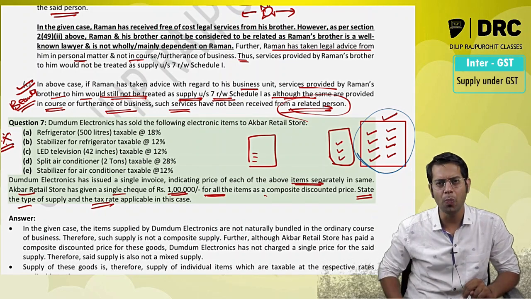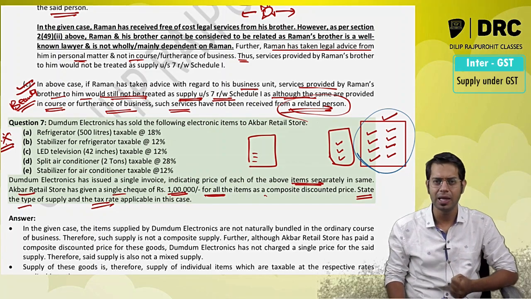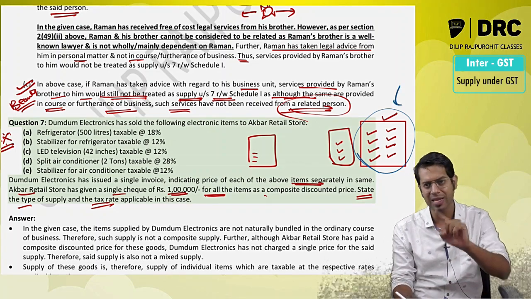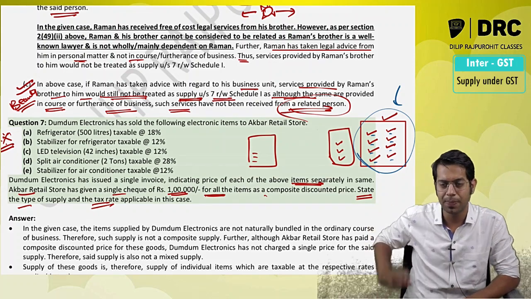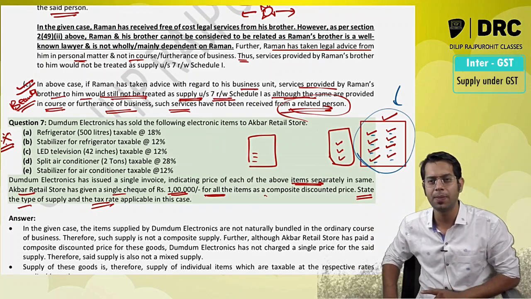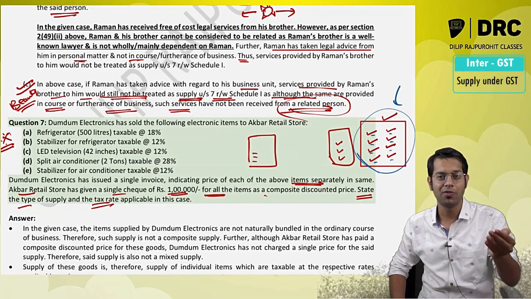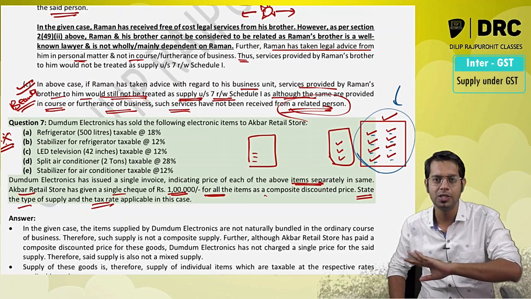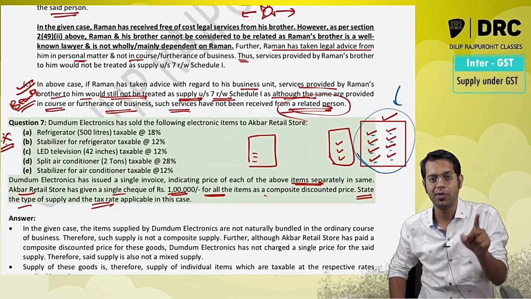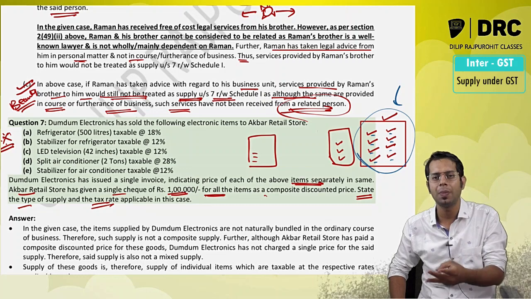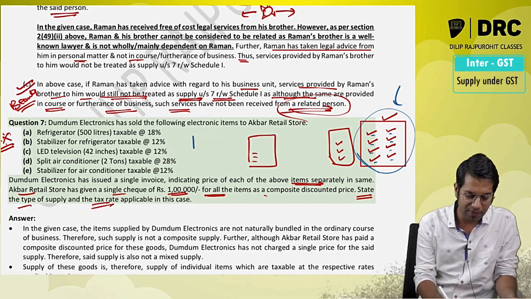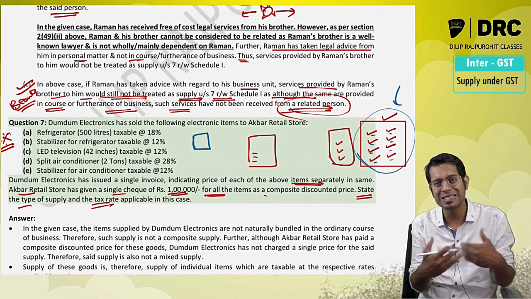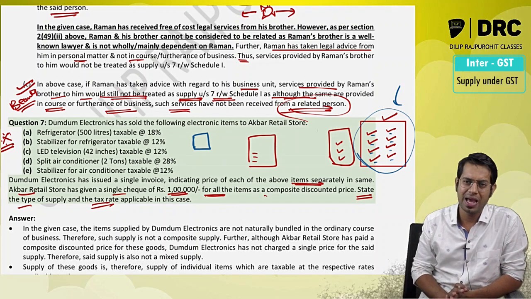Sir, why will I treat this as composite or mixed supply? Sir, I have purchased all these products separately. Correct. And for this you are going to make one single payment. Correct, sir. Now these items are separately listed over there, and GST also is charged separately. Just because a single invoice is given for multiple items sold at a time, it does not mean it is a composite or mixed supply. To check whether it is a composite or mixed supply, I will have to see whether they have created some mixture artificially or whether they are naturally bundled or not.